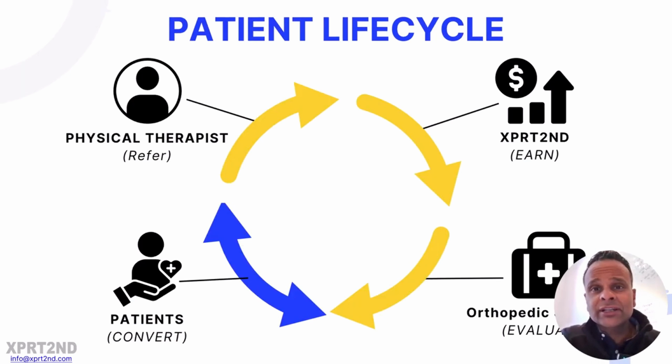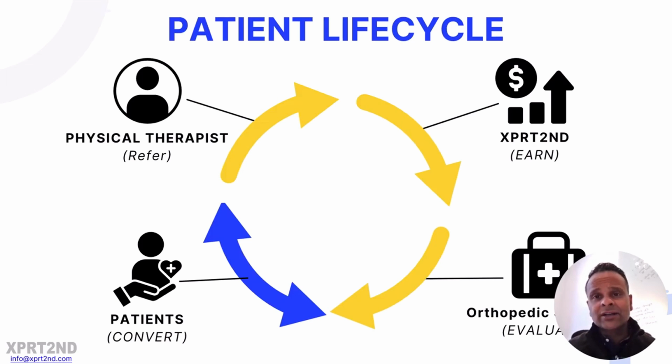All right, so here's the patient life cycle, and I slowly touched base on this throughout my conversation with you today. The patient comes in. Usually, the patient is at physical therapy, right? They're already in physical therapy, and the physical therapist is the one that will refer them to the platform. That's how we are looking at it: the physical therapist will be the one that shares the link. The patient comes to the platform, and that's when they pay for the platform, right? They're paying for that service, and that's when the orthopedic evaluation will take place, right? So multiple orthopedic surgeons will be giving their second opinion, where the patient will have the opportunity to look at one or multiple second opinions.